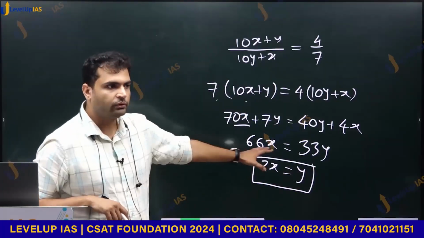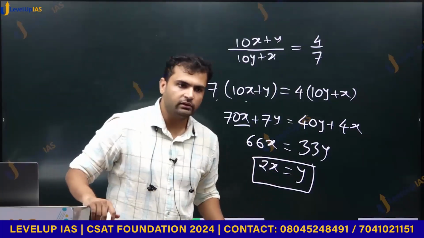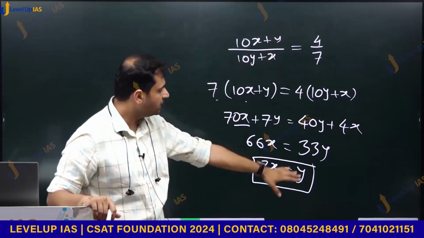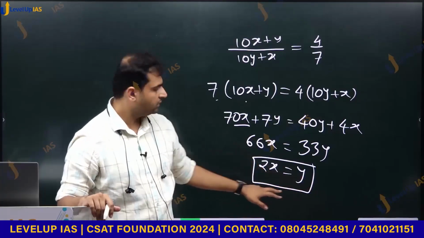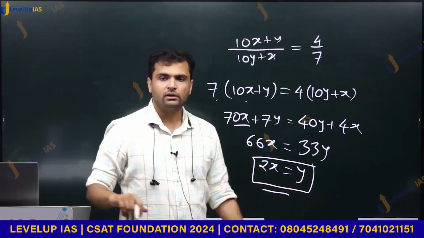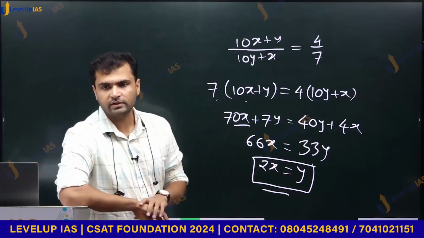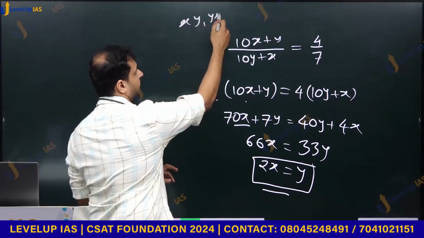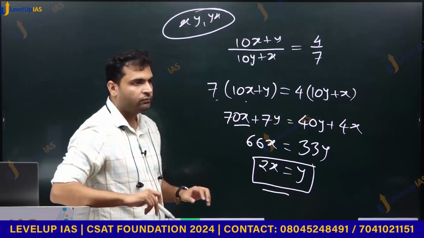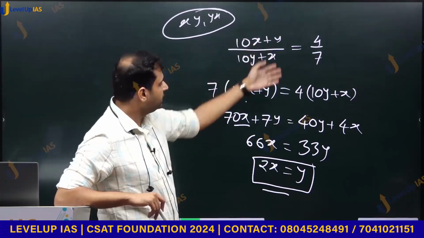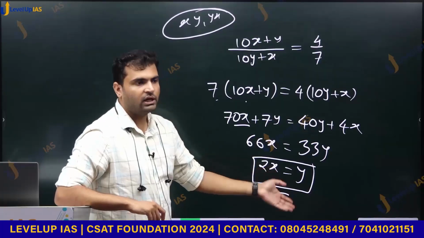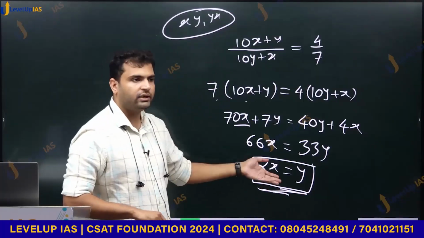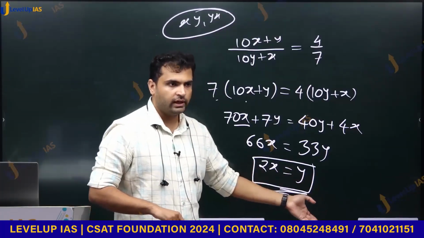Okay. Most of you reached this level. That just put whatever that is given in the question in equation form and get the simplified relationship. ये आ गया अब 2x is equal to y. Now the question is, how many pairs of numbers, मतलब pair is xy, yx, are there which satisfy this relation? Now we want to find out how many possibilities are there which satisfy this, remembering that x and y are digits.